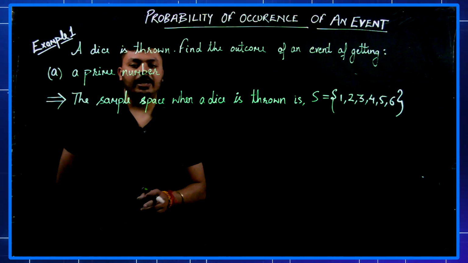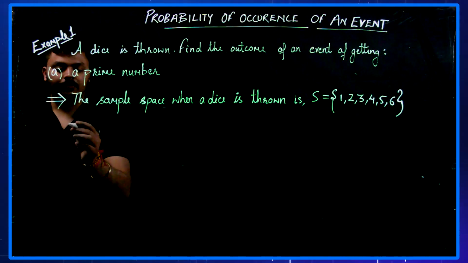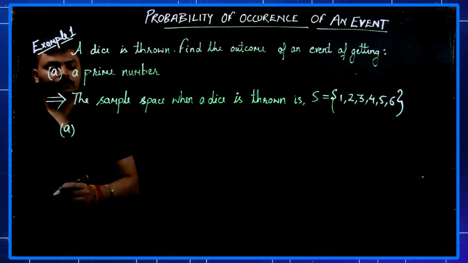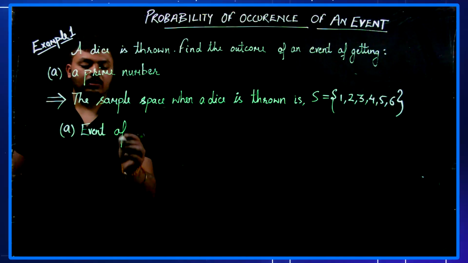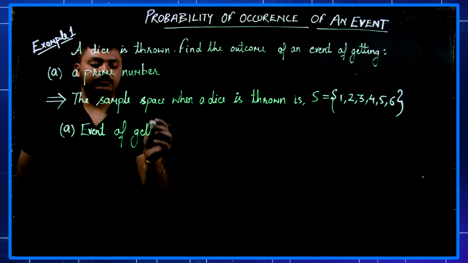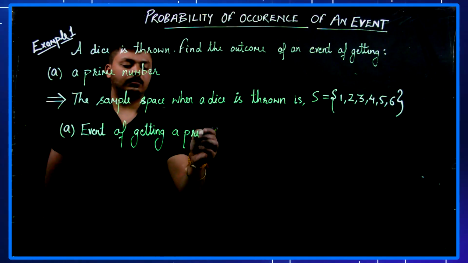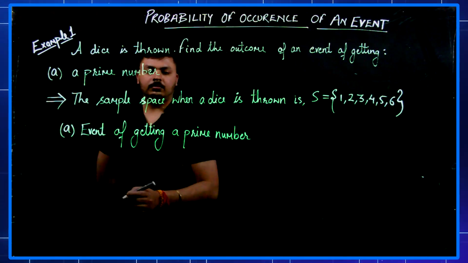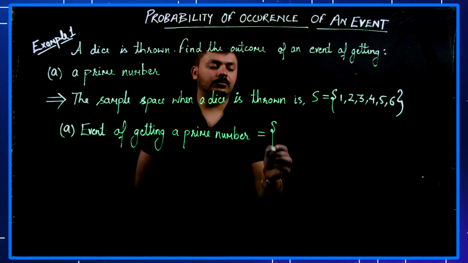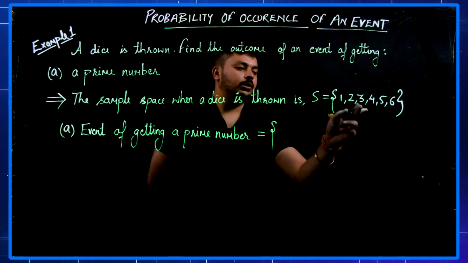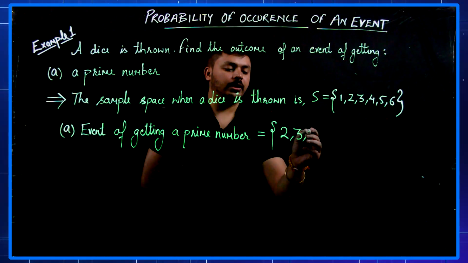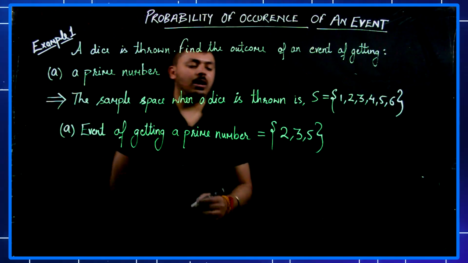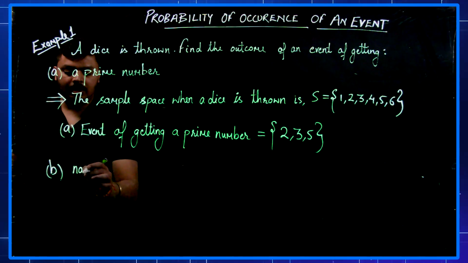The outcome of the event of getting a prime number equals 2, 3 and 5, as 2, 3 and 5 are the prime numbers.